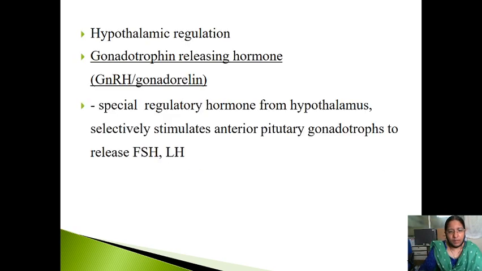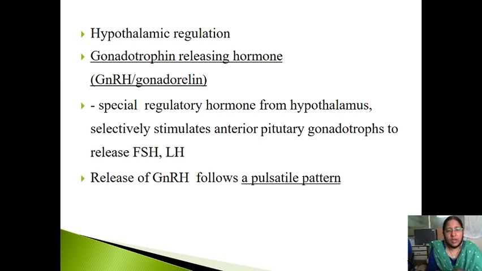Then hypothalamic regulation. Gonadotropin releasing hormone, GnRH, is a special regulatory hormone from the hypothalamus that selectively stimulates anterior pituitary gonadotrophs to release FSH and LH. Release of GnRH follows a pulsatile manner.